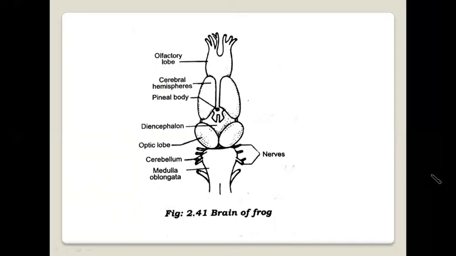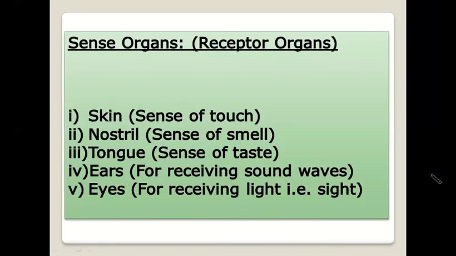To feel change and to get information about the environment, an organism has receptor organs or sense organs, which receive sensation and send it to the central nervous system. The frog has many types of receptors. It has skin for the sense of touch. For smell, they have receptors in the nostrils.